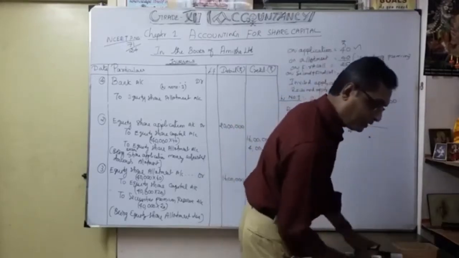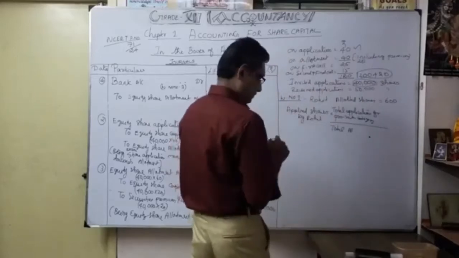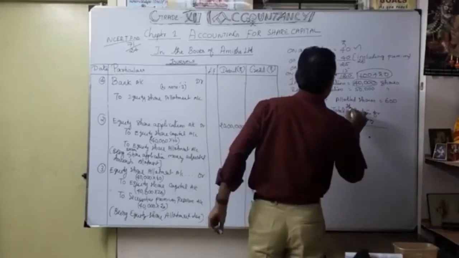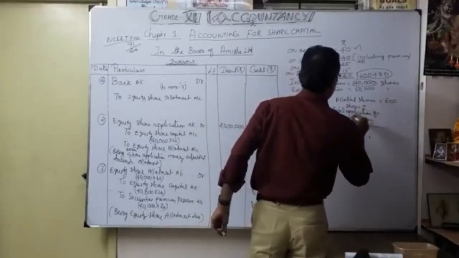Forget the bracket. Total shares of application.